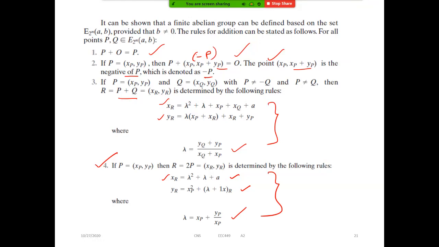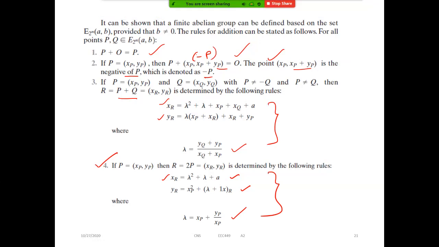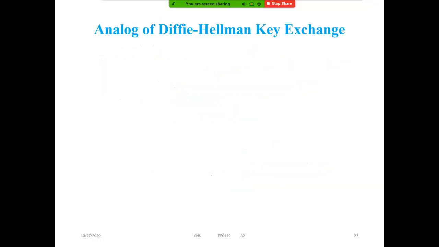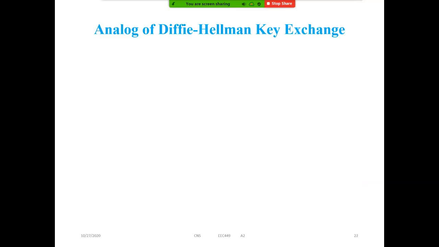Clear, all of you? Yes, sir. Yeah. So now the main thing. These are the two things I will discuss. So what is the analog of Diffie-Hellman key exchange in elliptic curve cryptography? What are the steps? Please carefully observe.